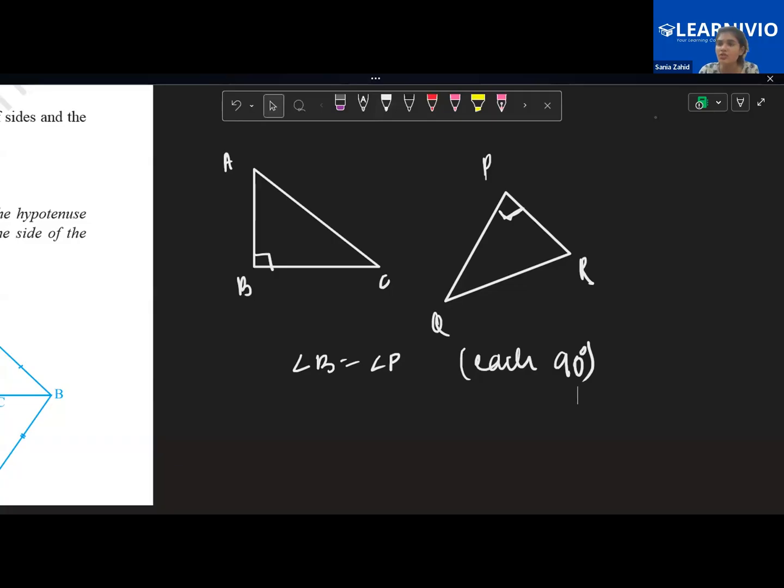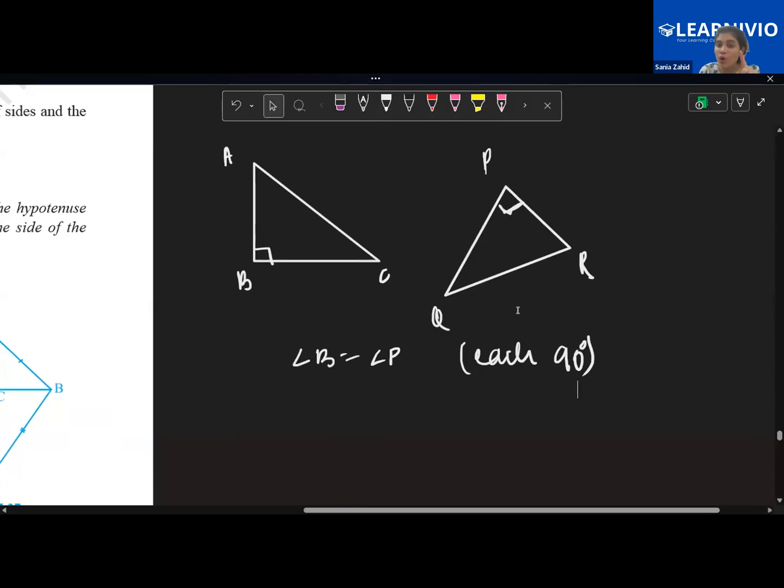This is a basic definition of hypotenuse, children. If I have a triangle with sides 5, 3, and 4, which will be the hypotenuse? 5, the longest side. But now if I don't have the measure, how do I analyze which of them is the hypotenuse? Children, the side that is opposite to the right angle.